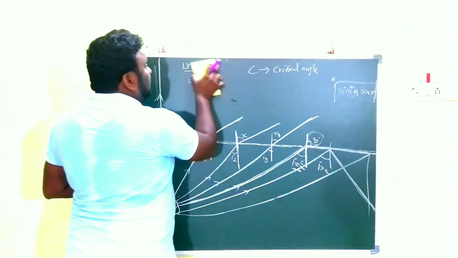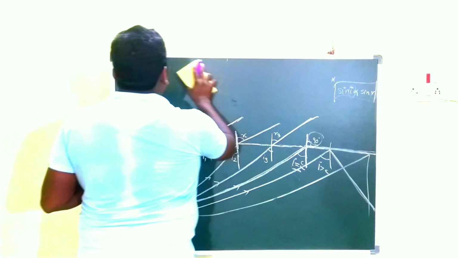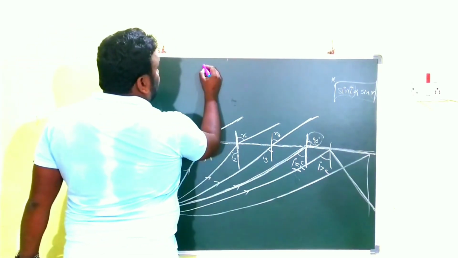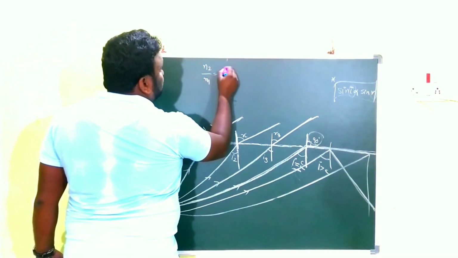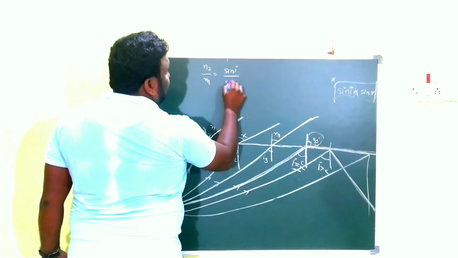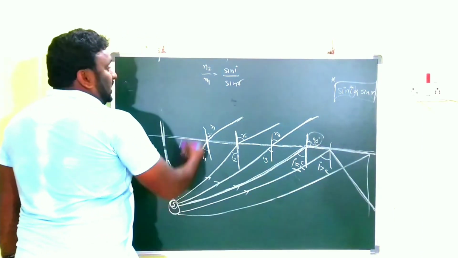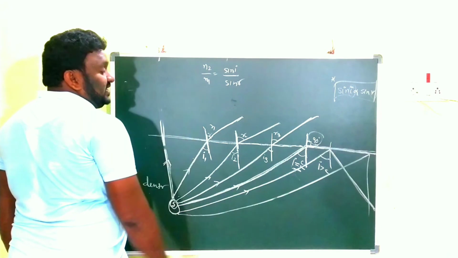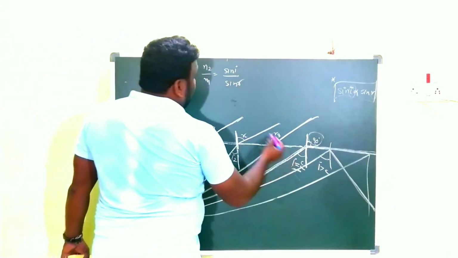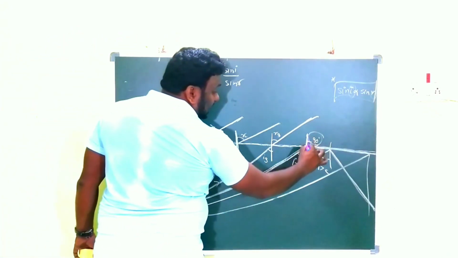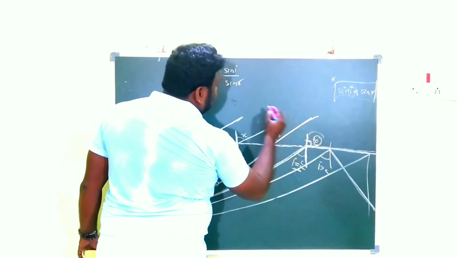And children, at the start of this video I told you n2 by n1 is equal to sin i by sin r. Here, for the critical angle, the angle r is how much? 90 degrees.